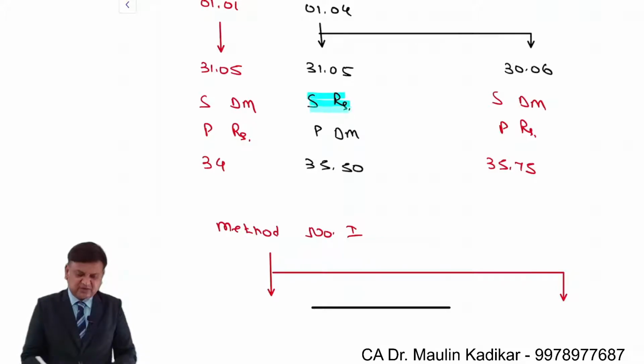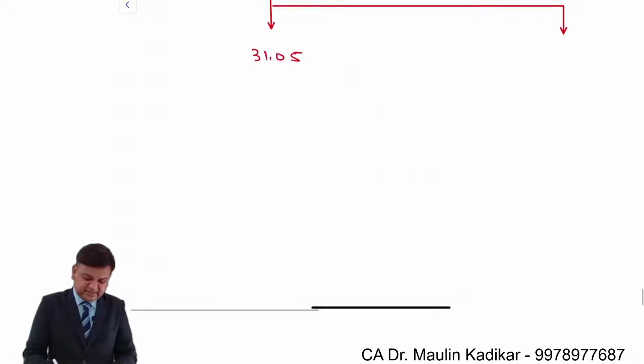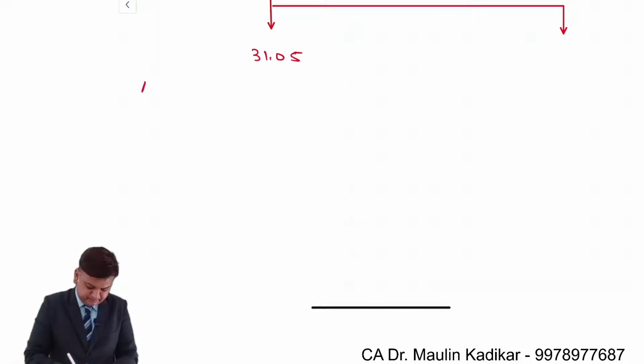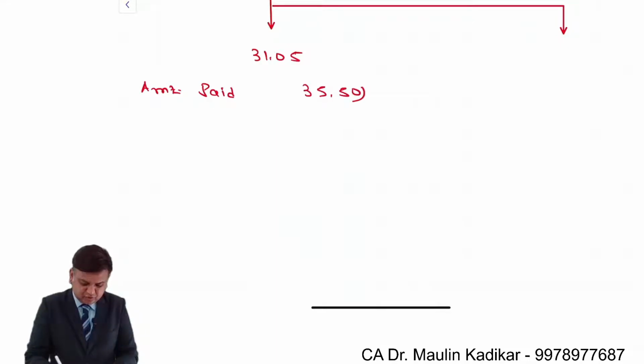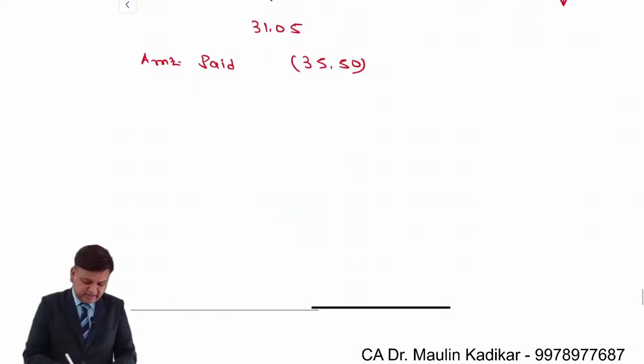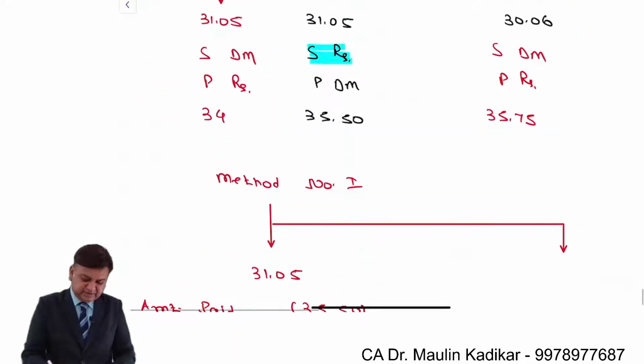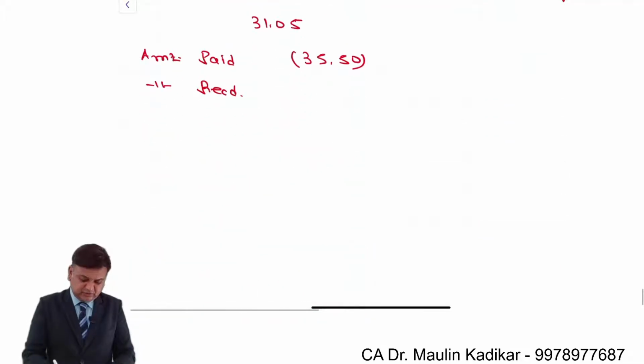Can we say that sell rupees means payment of rupees? So the amount paid is 35.5 to buy a Dutch mark, and purchase of rupees means the amount received, how much? 34.